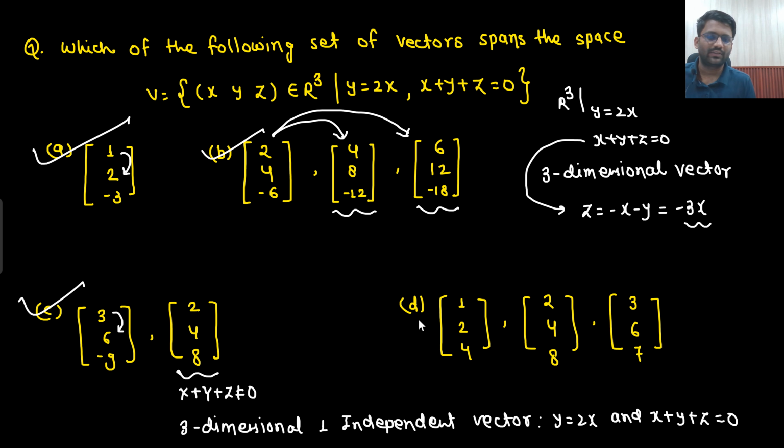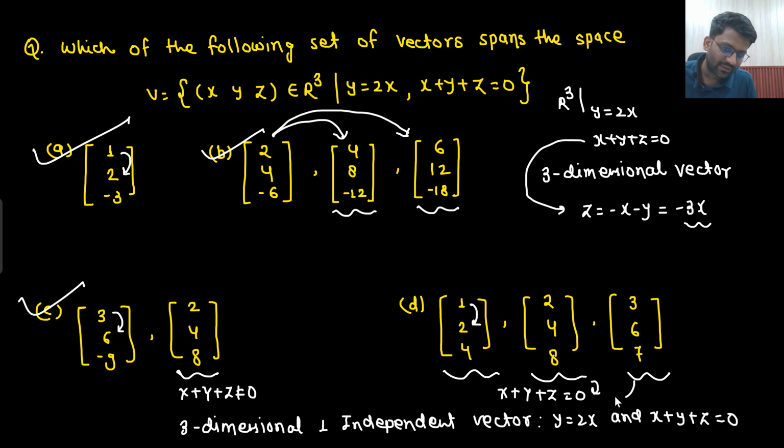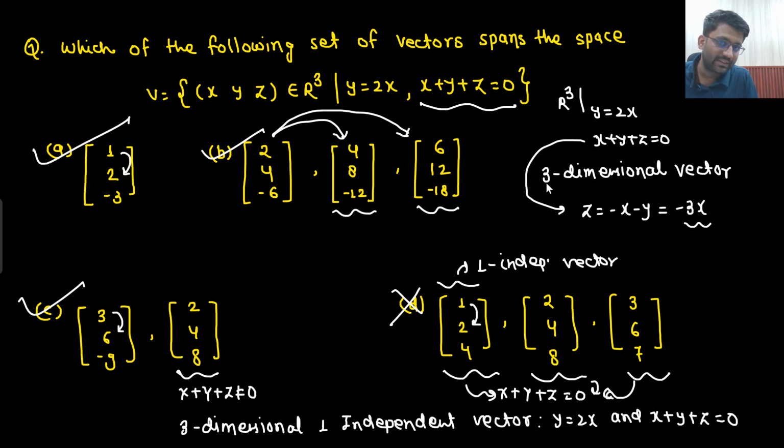So this is also correct, this is also correct, this is also correct. Now here none of the vectors is satisfying this condition. Here y equals 2x, but x plus y plus z equals 0 is not being satisfied anywhere. So none of the vectors is satisfying this condition, that means it is gone. Although yes, I am getting one independent vector, we need to satisfy this condition as well. y equals 2x is being satisfied, but x plus y plus z equals 0 is not being satisfied. That means this option is gone.